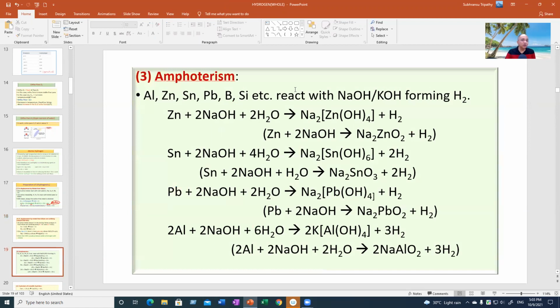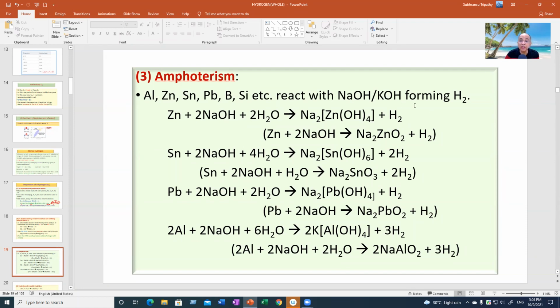And amphoterism, if you are not new to amphoterism, you will definitely not feel frustrated or monotonous. These are very familiar to you. There are some elements, some of them are metals, some are metalloids, like silicon, boron, aluminum, zinc, tin, lead. These have dual properties. They act as acidic and basic oxides. And here the metals themselves, or the elements themselves, react with strong base like NaOH or